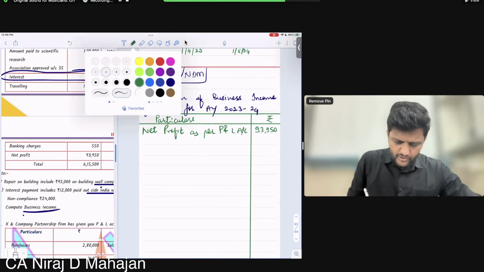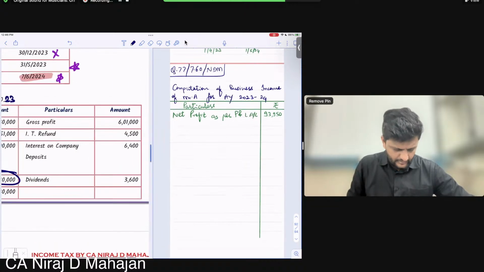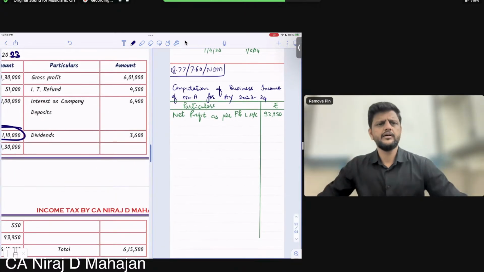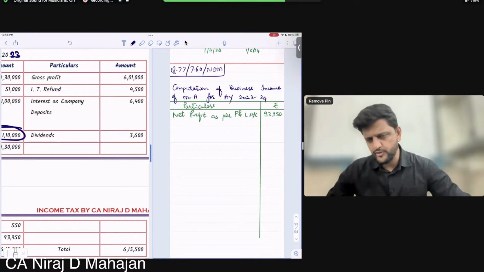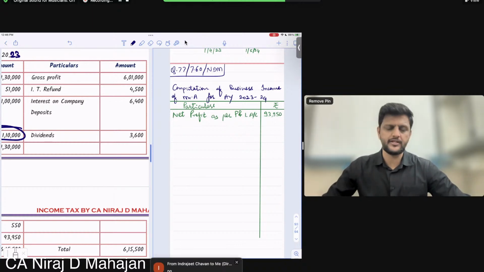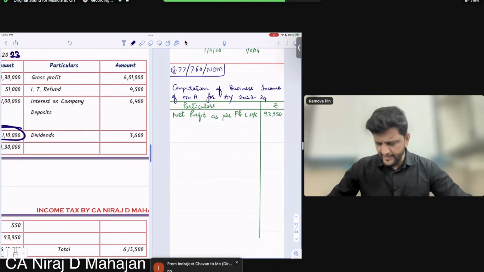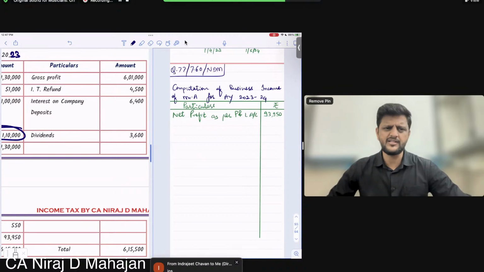Now let us first focus on the credit side. Will it work? All of you? Credit side. Is income tax refund my income, or first of all is it my PGBP? Income tax refund is not my PGBP income. Interest on company deposit is also not my PGBP income, and dividend is also not my PGBP income. Clear? Interest, dividend, etc. can go to other sources.